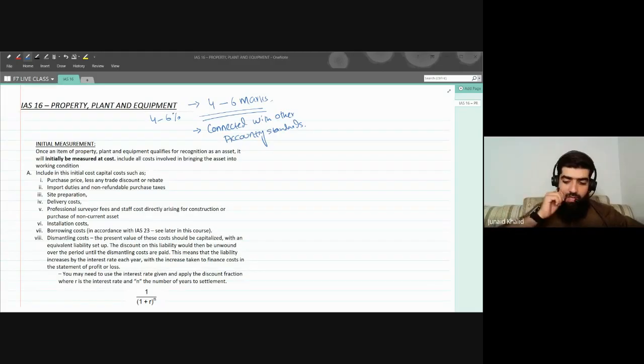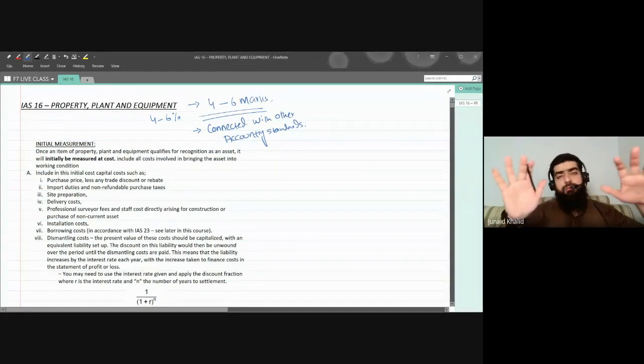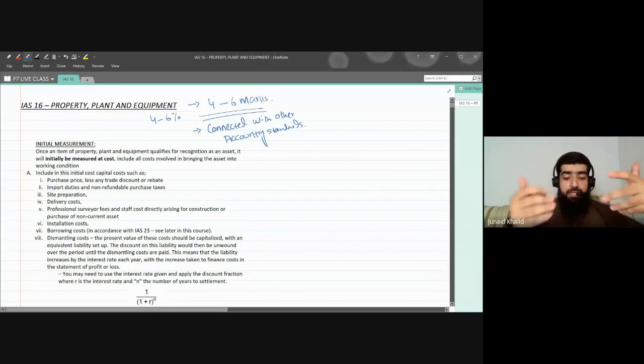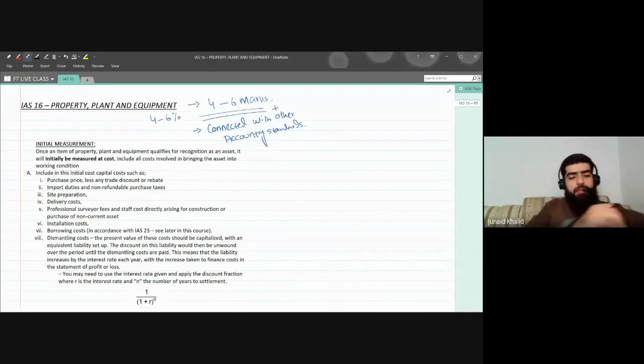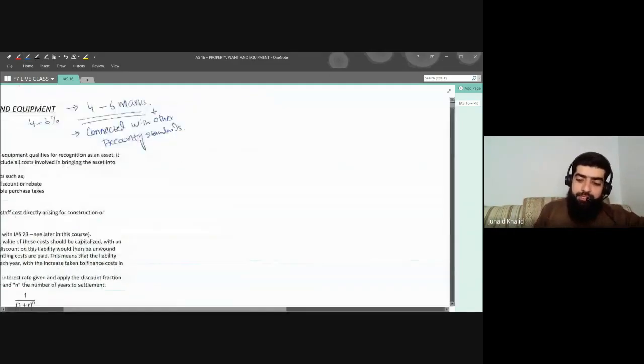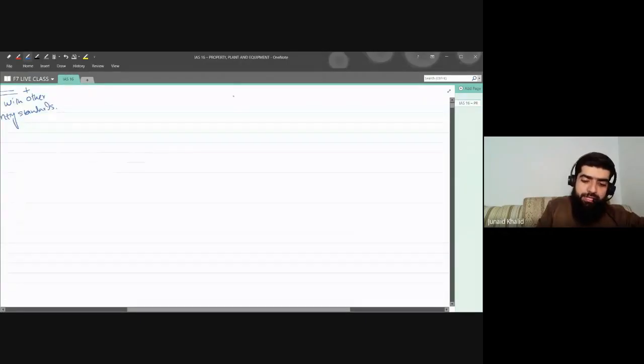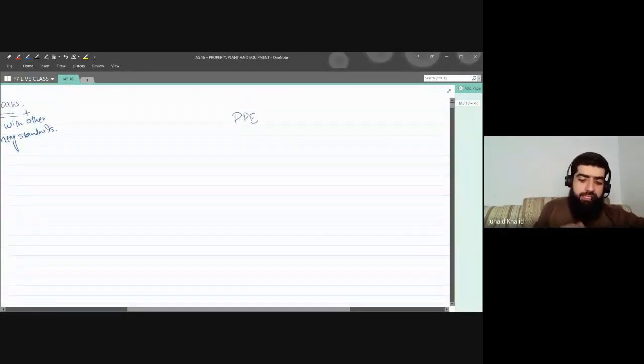Okay, nice. So the exam weightage and importance is around 4 to 6%, plus the most important advantage of studying this standard is that it is connected with other accounting standards as well. Now, let's move on. First of all, let's discuss what IAS 16, property, plant and equipment, is. Let's review the definition given by IAS 16.